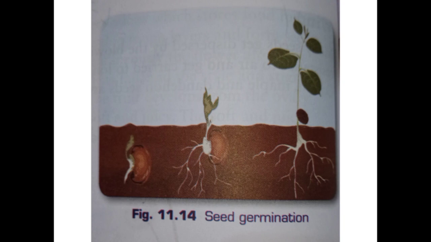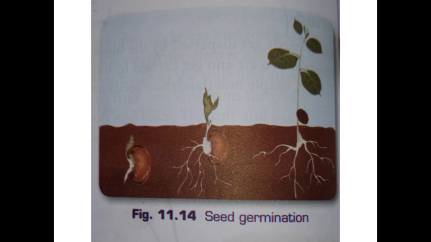There are different stages of germination of the seed. When seeds are sown in the soil, they absorb water from the soil. This helps the enzymes to become active in the seed. The enzymes digest the stored food in the cotyledons and make it soluble. The soluble food then diffuses into the embryo. This allows the radicle and the plumule to grow.